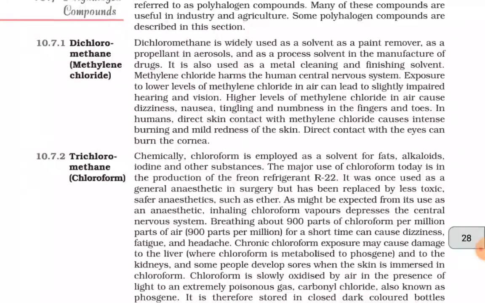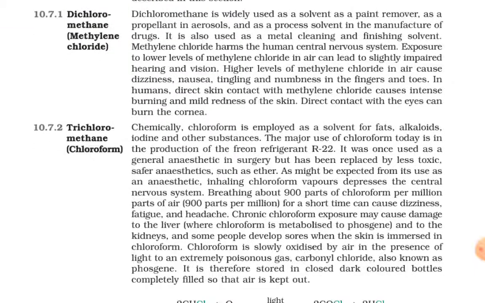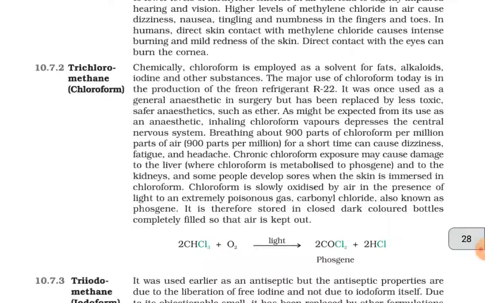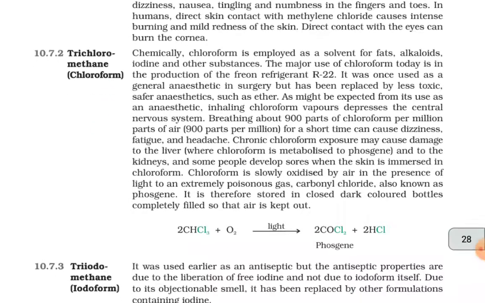Methylene chloride harms the human central nervous system. Exposure to lower levels of methylene chloride in air can lead to slightly impaired hearing and vision. Higher levels of methylene chloride in air cause dizziness, nausea, tingling, and numbness in the fingers and toes. In humans, direct skin contact with methylene chloride causes intense burning and a mild redness of the skin. Direct contact with the eyes can burn the cornea.